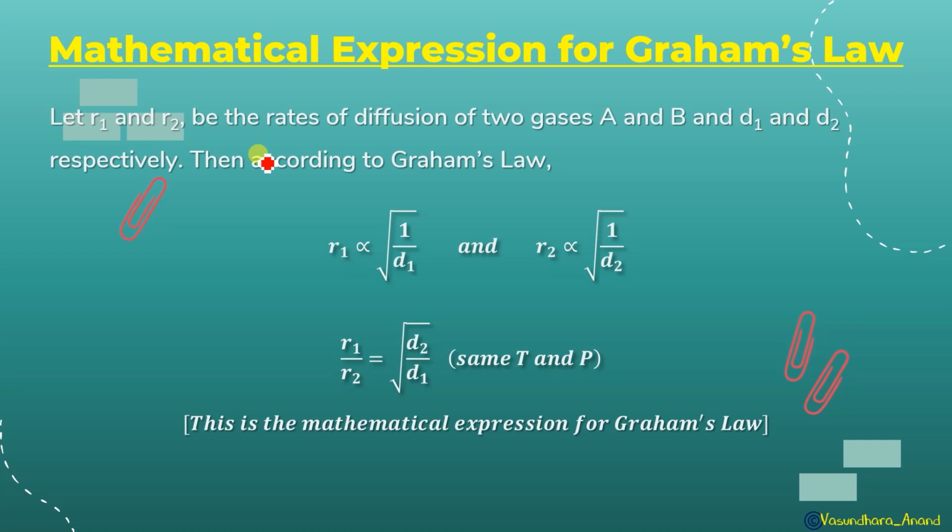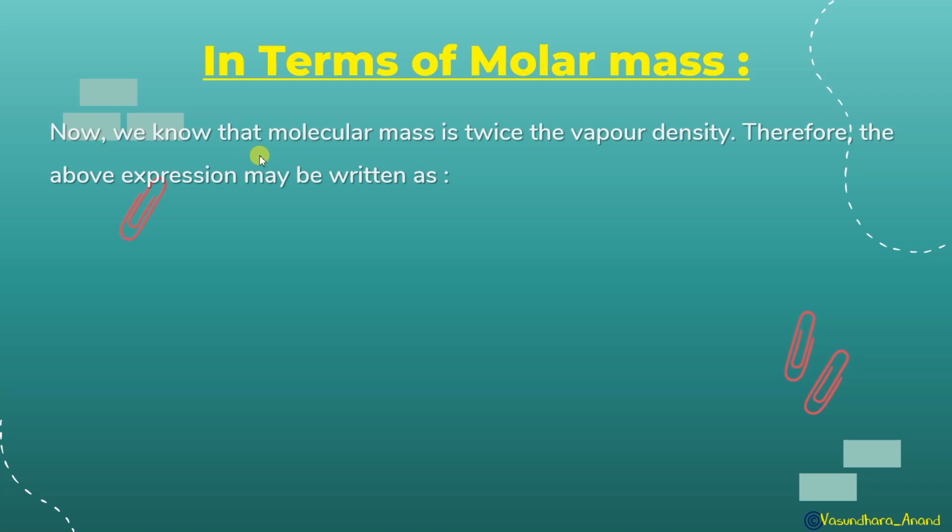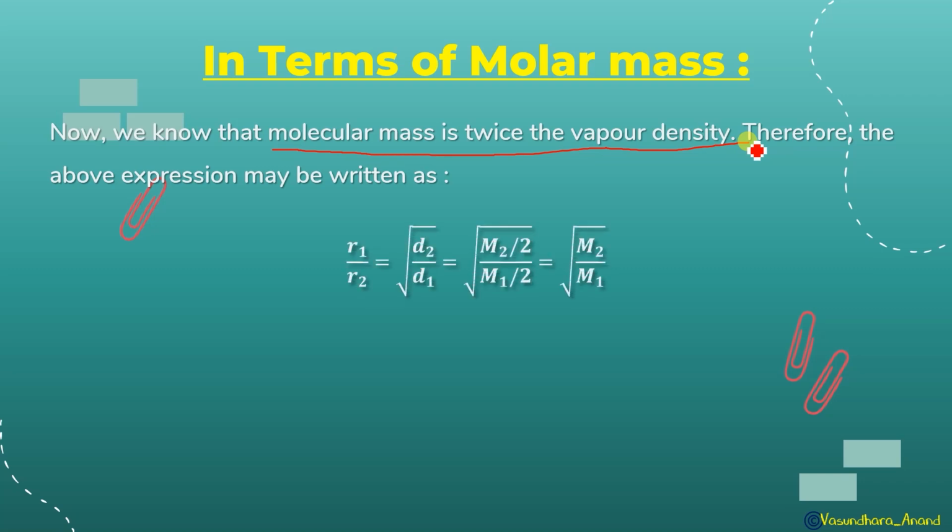If I want to convert it into the form of molecular mass, then what will it be? We know that molar mass is twice the vapor density. That is the formula you are supposed to learn, and you have done it in chapter 1. Molar mass is twice the vapor density. Therefore, the expression may be written as R1 upon R2 is equal to root under D2 upon D1. Instead of D, I can write molar mass upon 2, because molar mass is twice the vapor density. So this is M2 upon 2 and M1 upon 2.